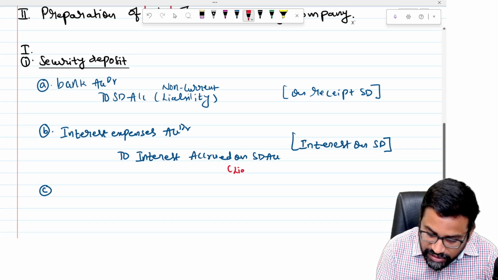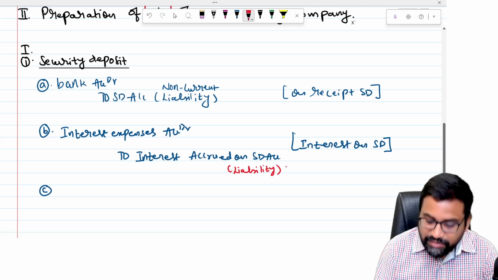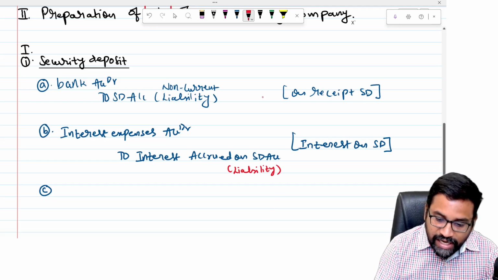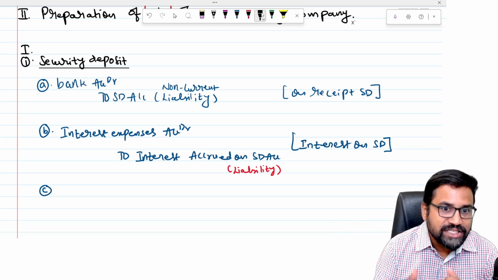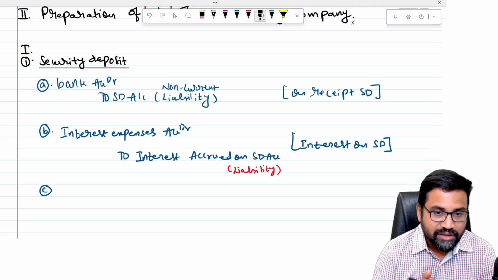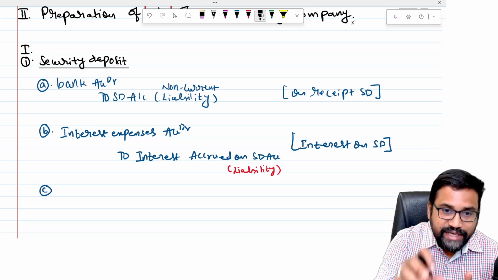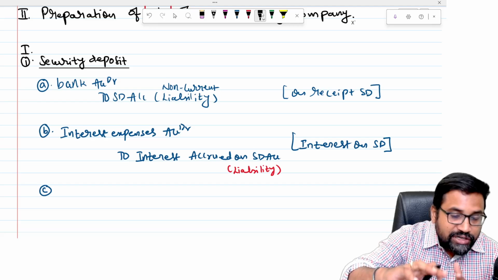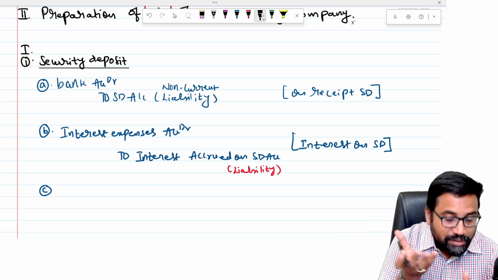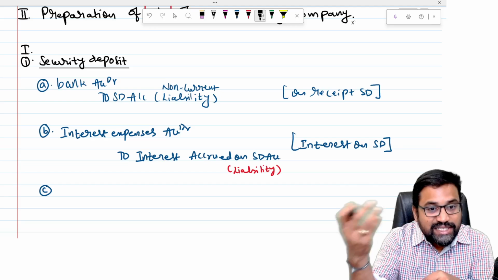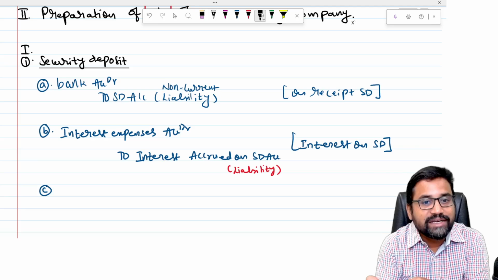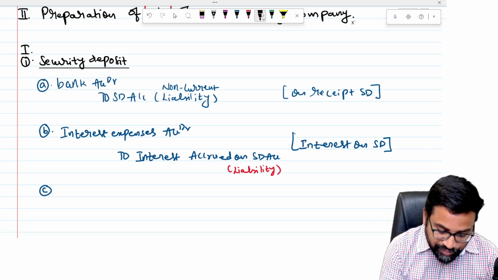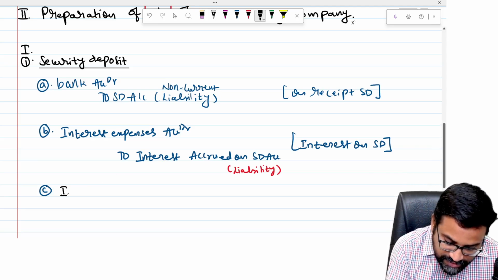Suppose at the end of the year any interest accrued on security deposit balance is there, this will be shown as a liability. And later on, whenever the electricity bill is generated, the adjustment will generally be done on a yearly basis. For example, you made the security deposit. On that security deposit, whatever interest accrued in the year will be adjusted against the year-end electricity bill generated. So therefore, this interest